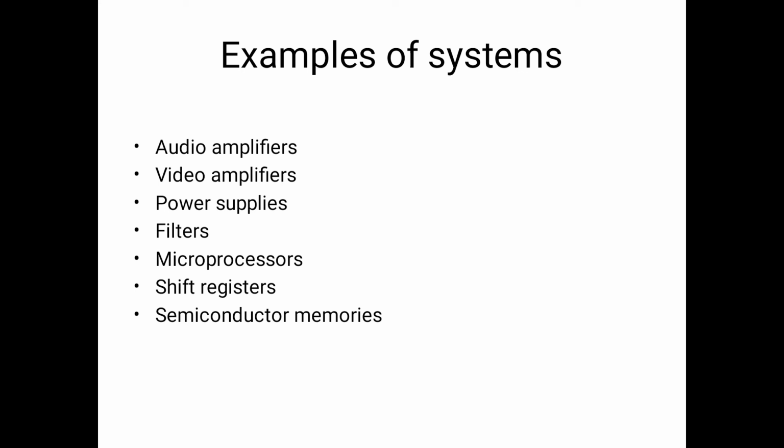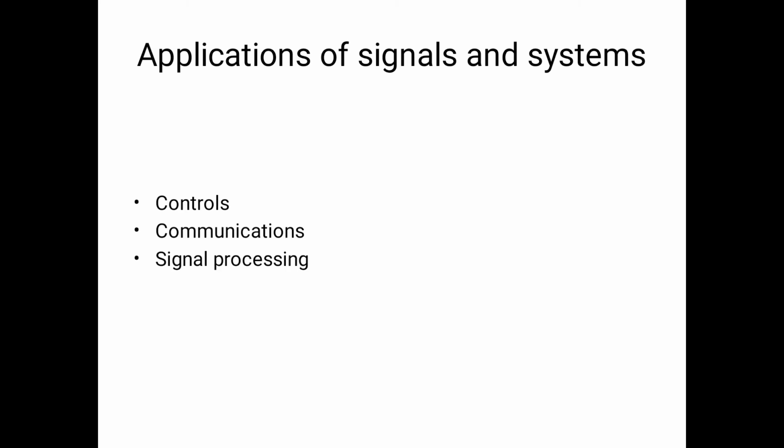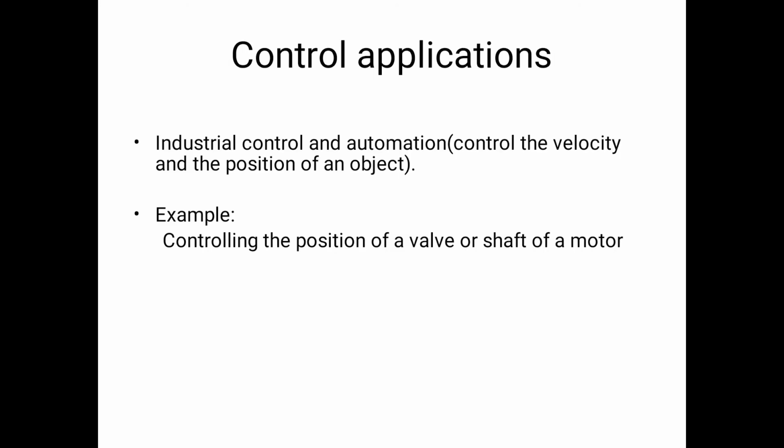Next I am going to discuss the applications of signals and systems. There are basically three regions: control, communication, and signal processing. In case of control applications, through the concept of signals and systems, we control the velocity and the position of an object, and that concept is used in industrial sites and automation control. Here one example is given: the position of a valve or the shaft of a motor is controlled by the concept of signals and systems. That is the control application.